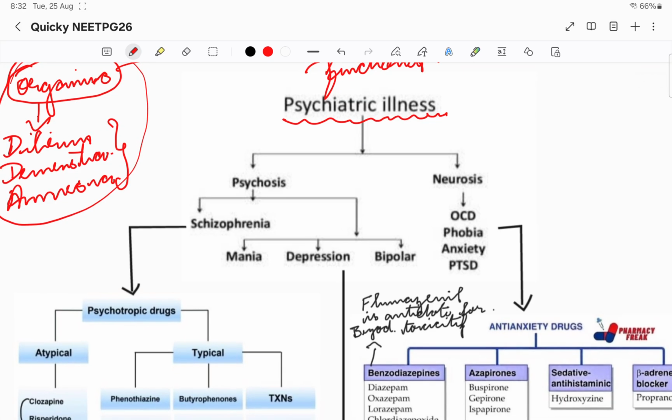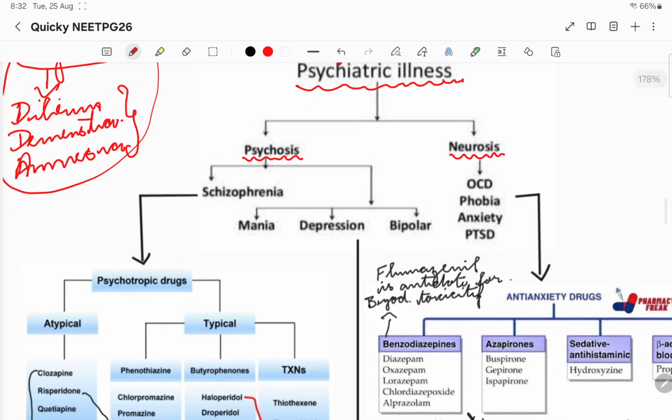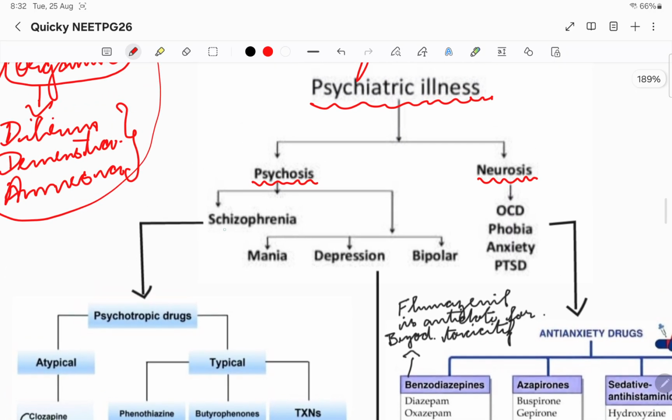In the functional psychiatric issues, there are two kinds. One is psychosis and another one is neurosis. In psychosis there is schizophrenia and mood disorders. In mood disorders, mania, depression, bipolar, all this depends on the mood of the patient, right?